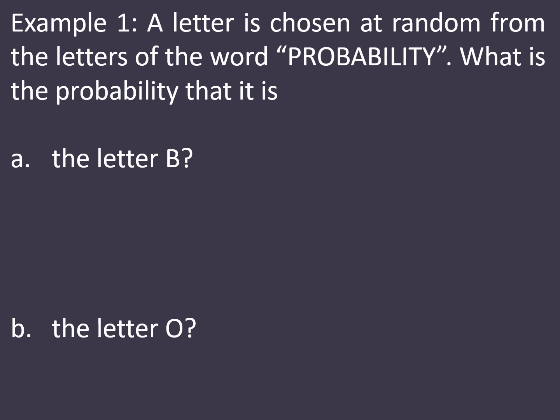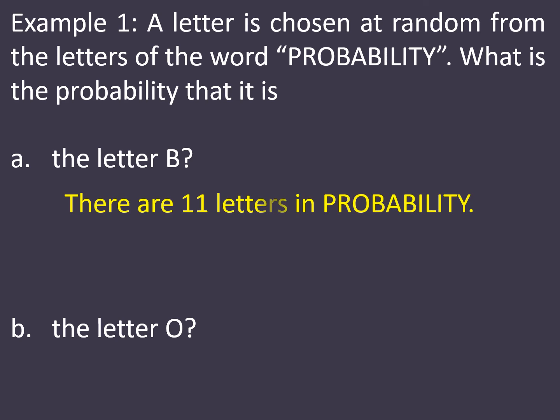So let us have example number 1. A letter is chosen at random from the letters of the word probability. What is the probability that it is the letter B? The first thing we need to know is that there are 11 letters in probability. And then, how many are letter B?